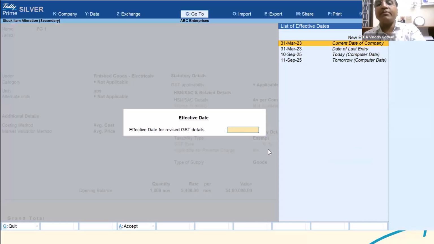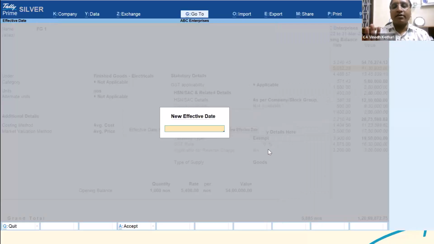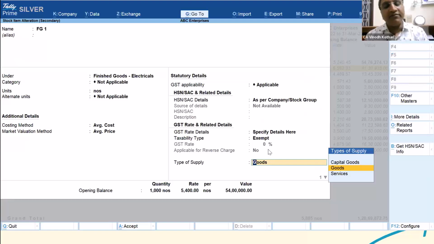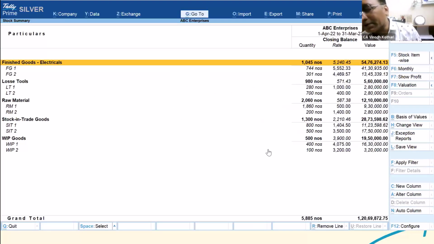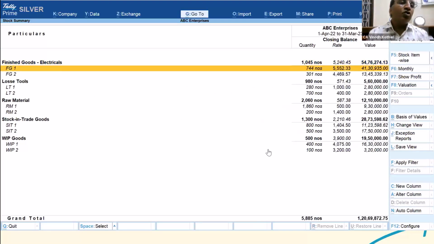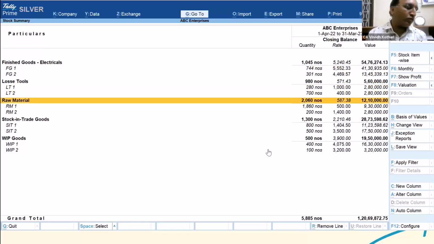And once you make it exempt, give the effective date. Change the effective date to what? 22nd September 2025, and automatically this will be implemented, and when you pass on 22nd September, the new date will be implemented. So one option is long method where one by one stock item I have to do.